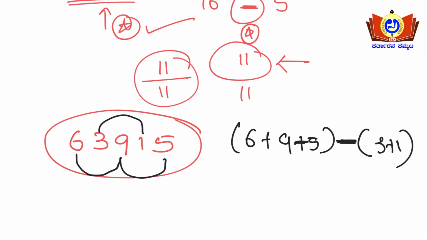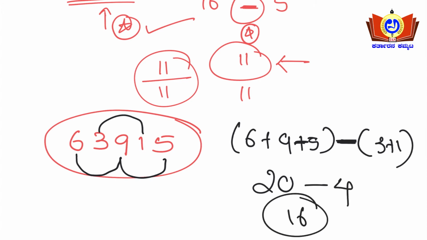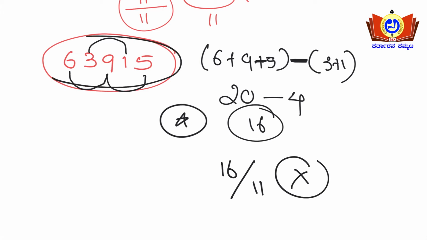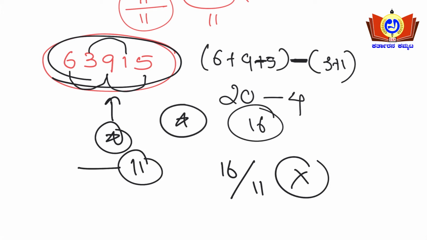So 6 plus 9 plus 5 is 20 here. So 20 minus 4 is 16, yes or no? Does this 16 go by 11? No, it doesn't. Hence the number 63915 is not divisible by 11. Friends, these are the divisibility rules. If you remember them while solving problems, it will become easier for you.